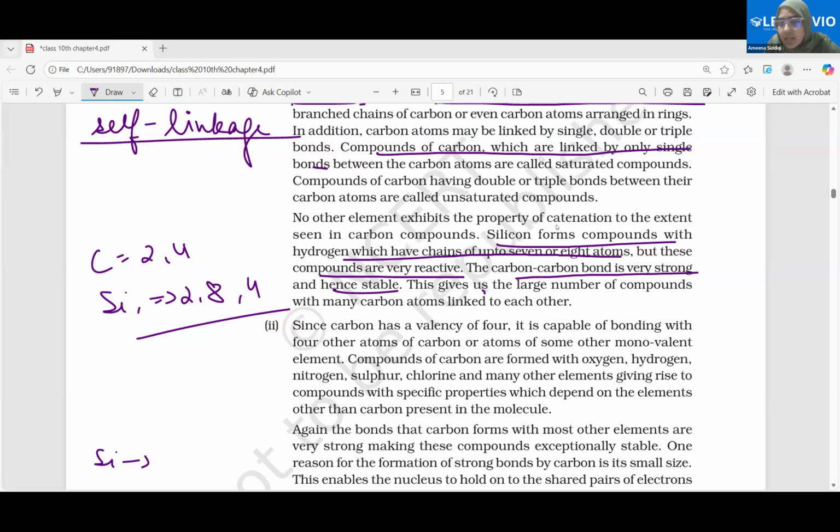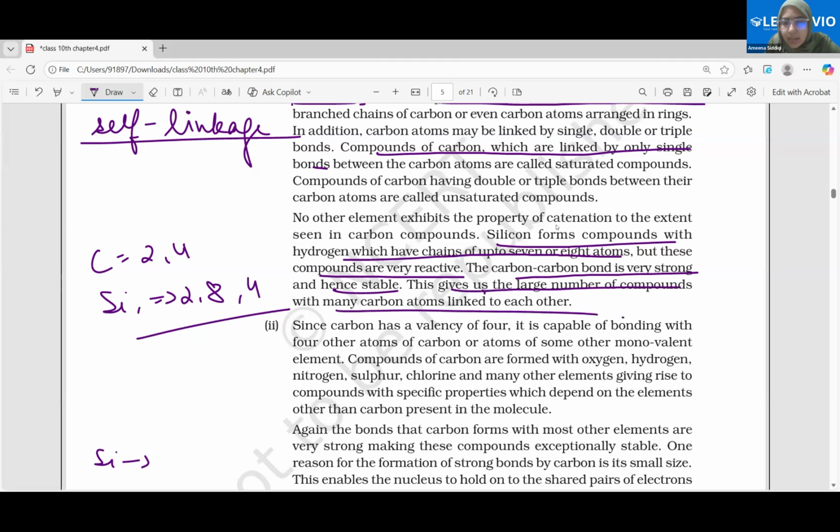So come to the next point. This gives us a large number of compounds with many carbon atoms linked to each other. Now, since carbon has a valency of 4, it is capable of bonding. It is called tetravalency. What do we mean by tetravalency? Tetra means 4. Valency means combining capacity. I think you all have learned this in class 9, third chapter. So carbon can very easily bond with 4 other atoms.